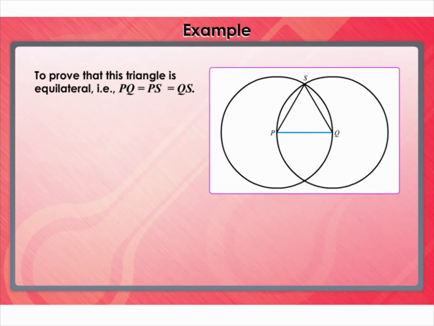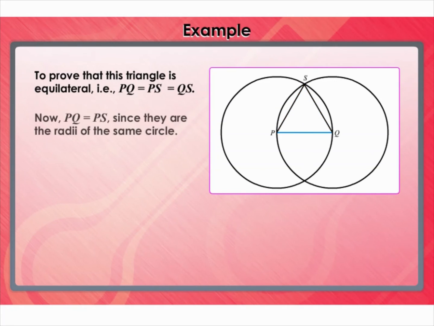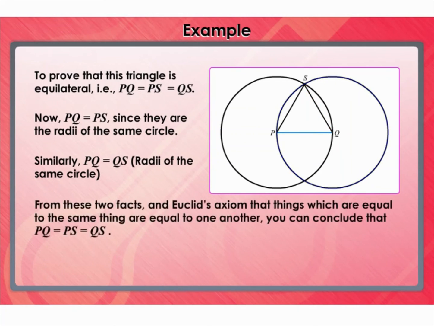So you have to prove that this triangle is equilateral. That is, PQ is equal to PS is equal to QS. Now, PQ is equal to PS, since they are radii of the same circle. Similarly, PQ is equal to QS, radii of the same circle. From these two facts and Euclid's axiom that things which are equal to the same thing are equal to one another, you can conclude PQ is equal to PS is equal to QS. So triangle PQS is an equilateral triangle.